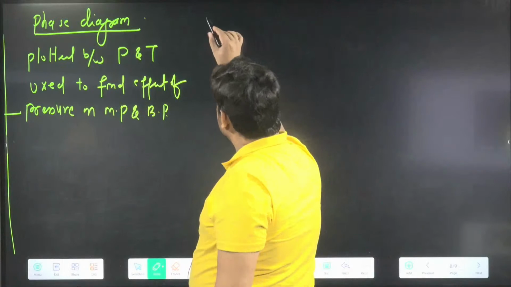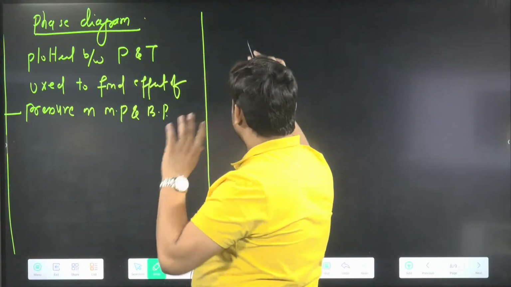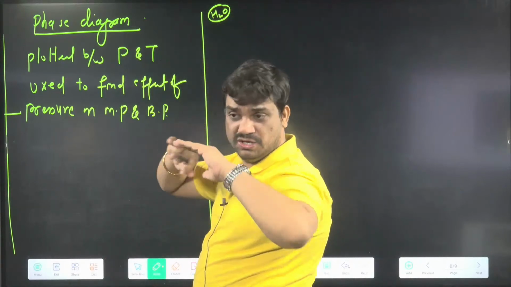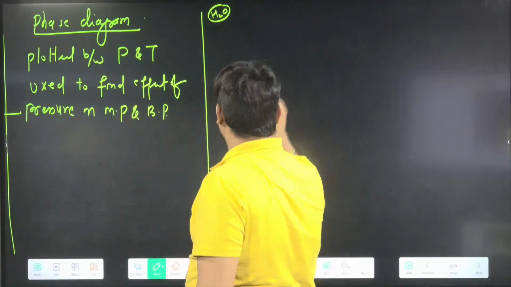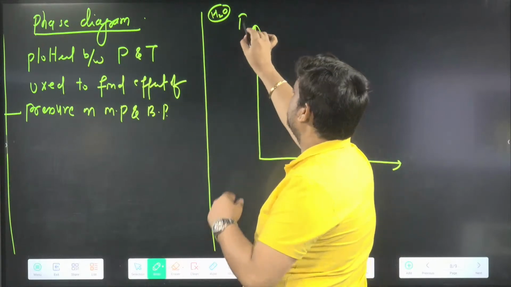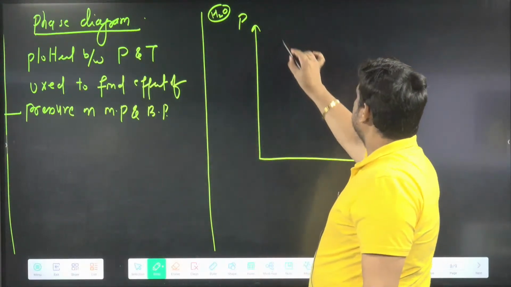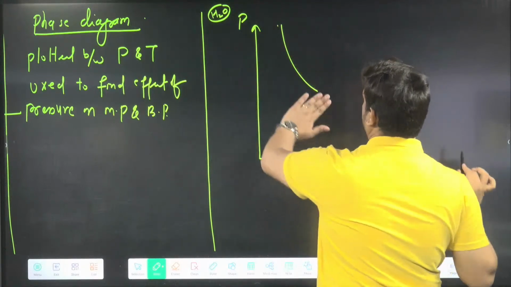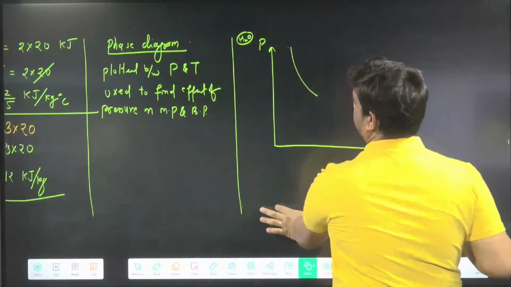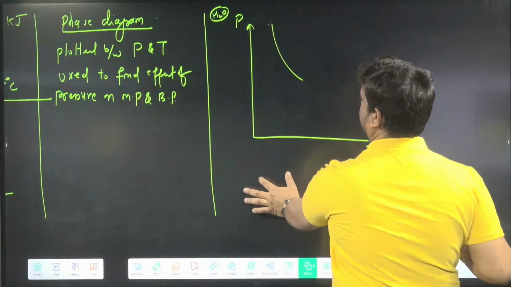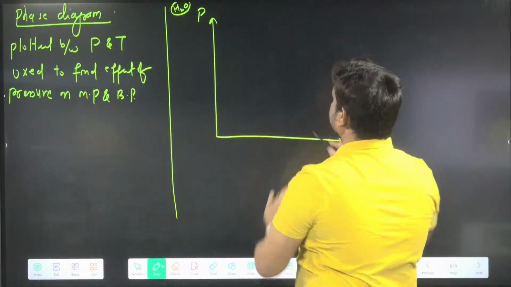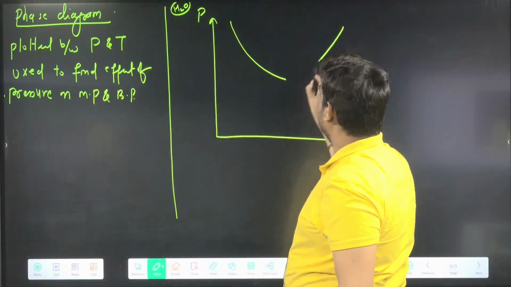So listen, what happens when we are plotting this curve? This one we are writing for water, means H2O, and this is specific to different materials. You cannot mug up for all, so only for water you have to remember. When we plot, we get a graph like this. Here is pressure, and here we are getting the temperature.